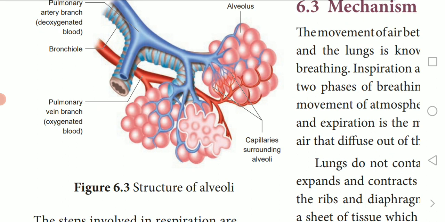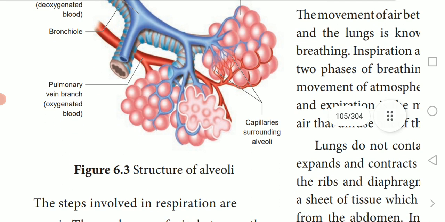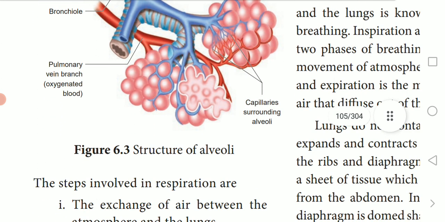What do you mean by elimination? To send out, sending out the carbon dioxide, that is elimination. As the solubility of carbon dioxide is 20 to 25 times higher than oxygen, the partial pressure of carbon dioxide is much higher than that of O2.